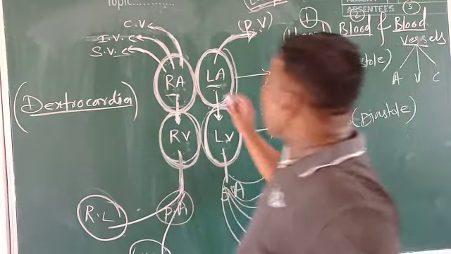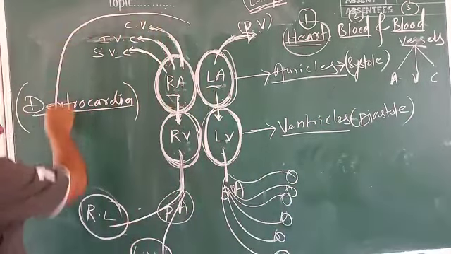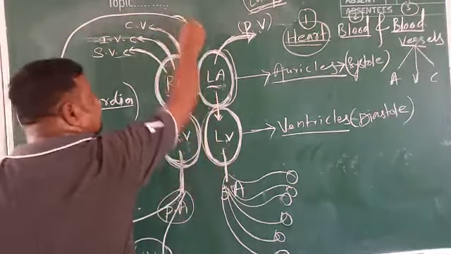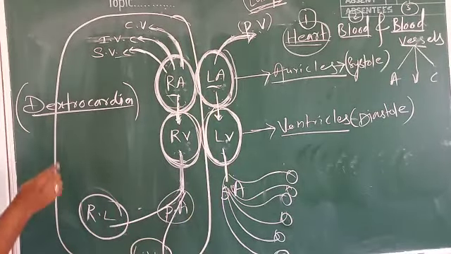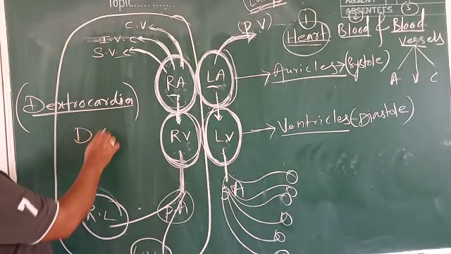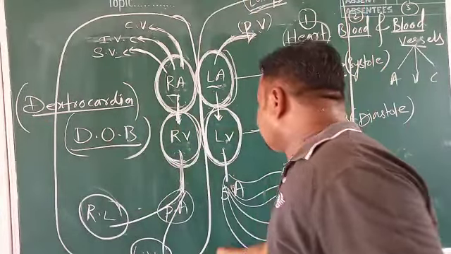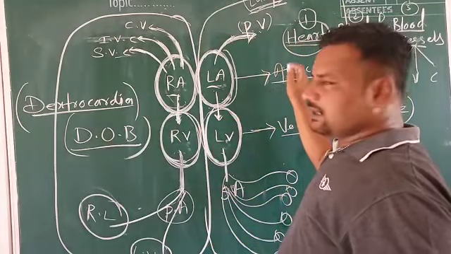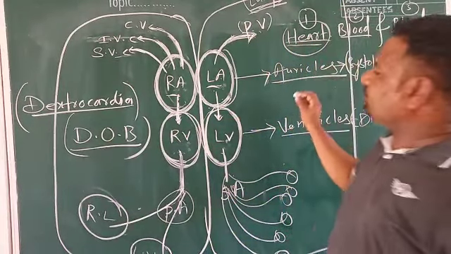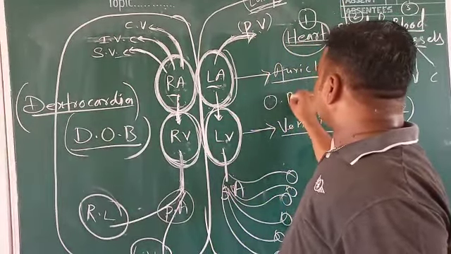So this we can call the pulmonary circuit. The pulmonary circuit involves collection and supply of deoxygenated blood. This is one circuit, the pulmonary circuit. The other circuit is the systemic circuit. The systemic circuit involves collection and supply of oxygenated blood.